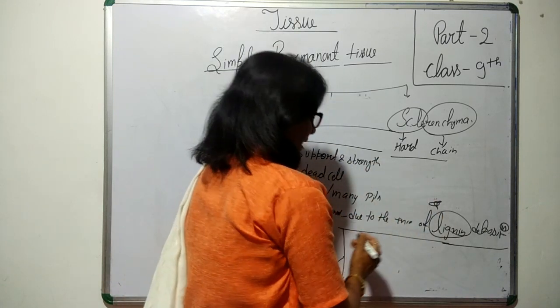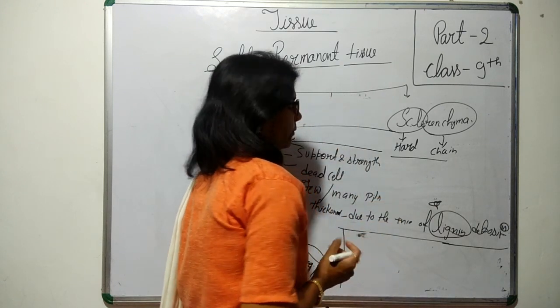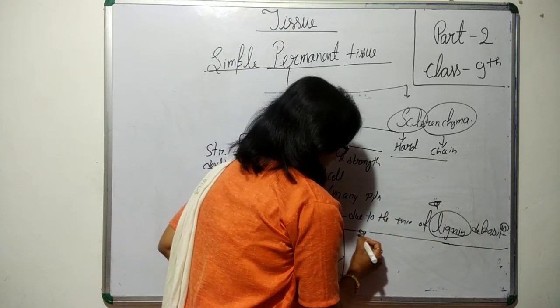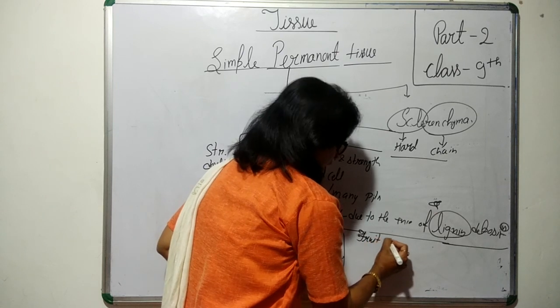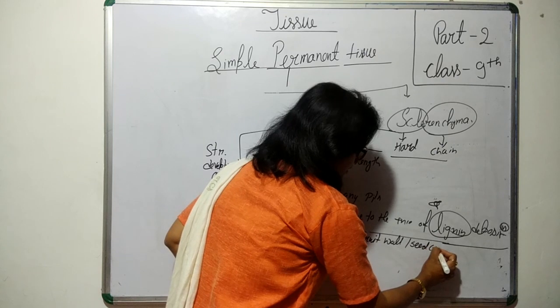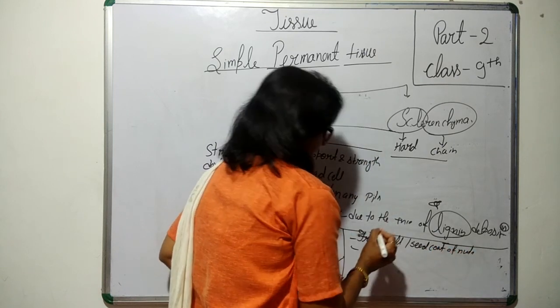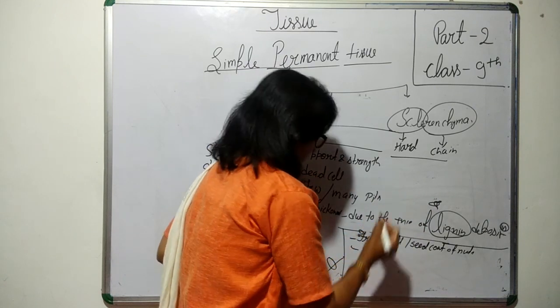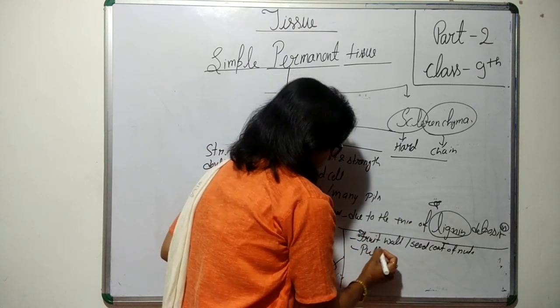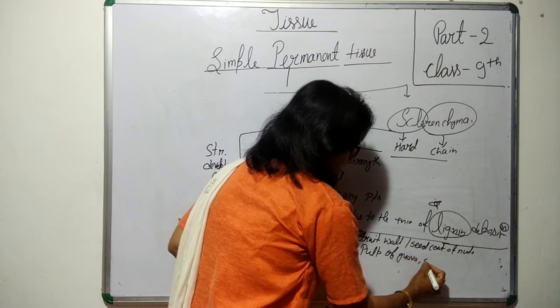So let's enlist them. In the case of the fruit wall or seed coat of nuts, then the pulp of guava, very important.